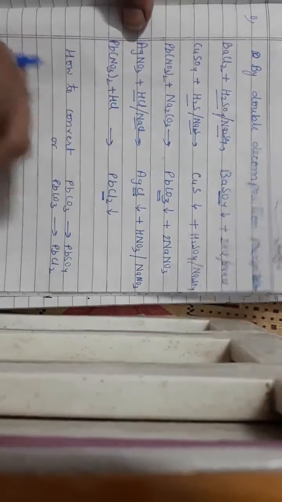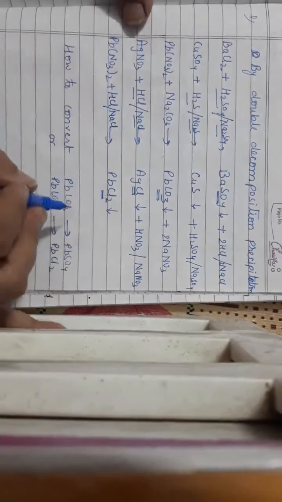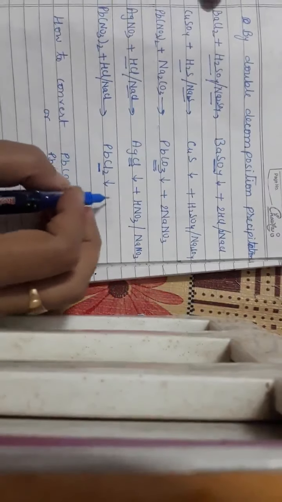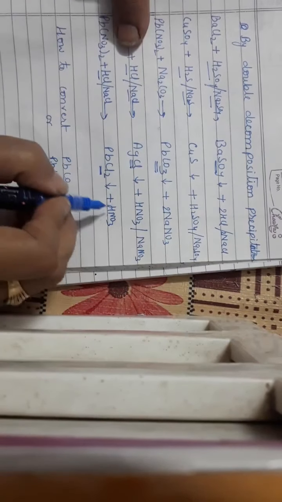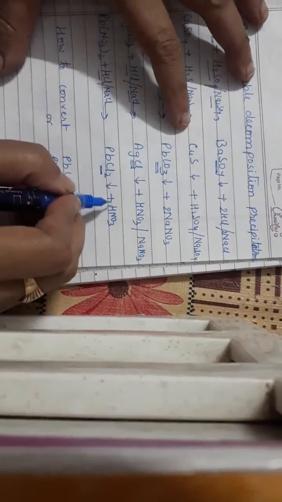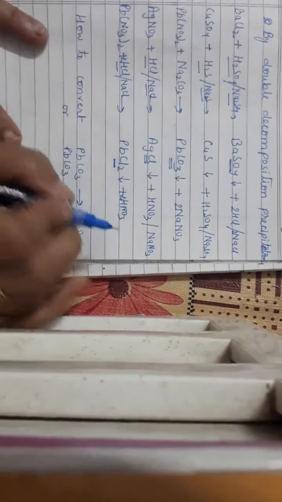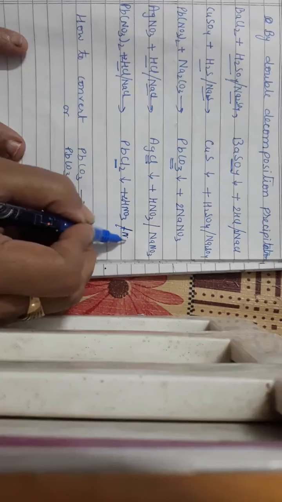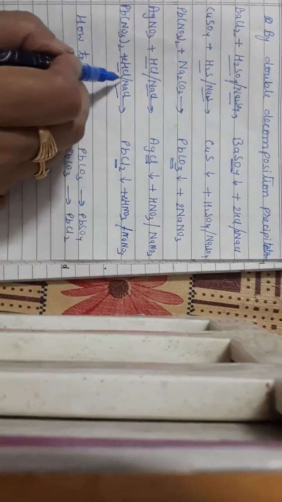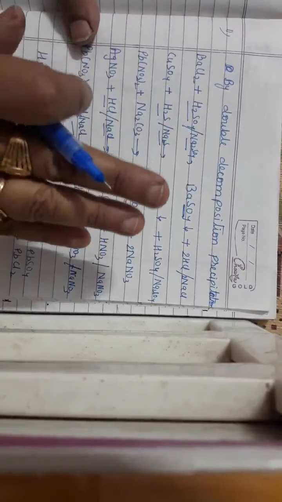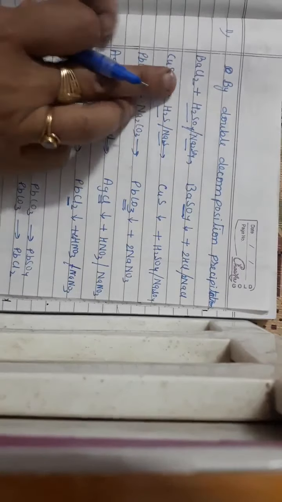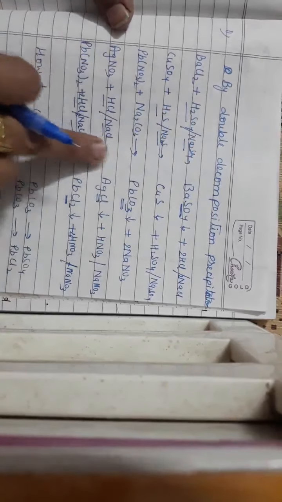Either you can decompose it with HCl or NaCl. So the product will be insoluble lead chloride with HNO3 if you have taken HCl, or NaNO3 if you have taken NaCl. Okay, so these are the various insoluble salts which we can prepare by precipitation reaction by decomposing the soluble salts of those metals with respective acids or the sodium salt.